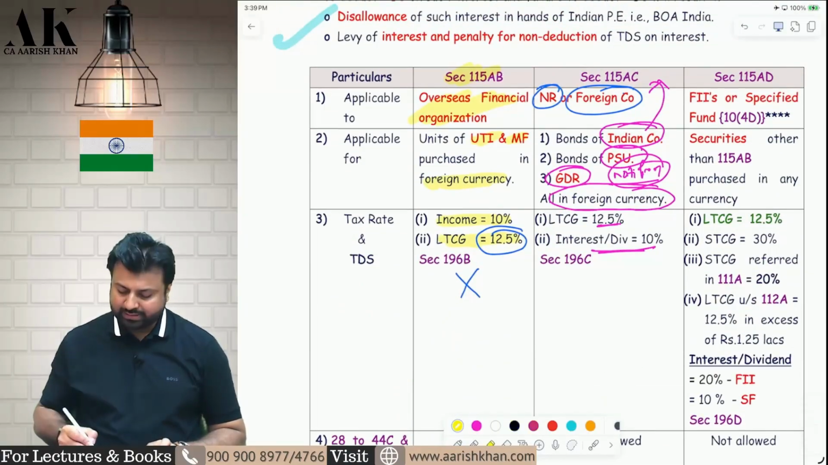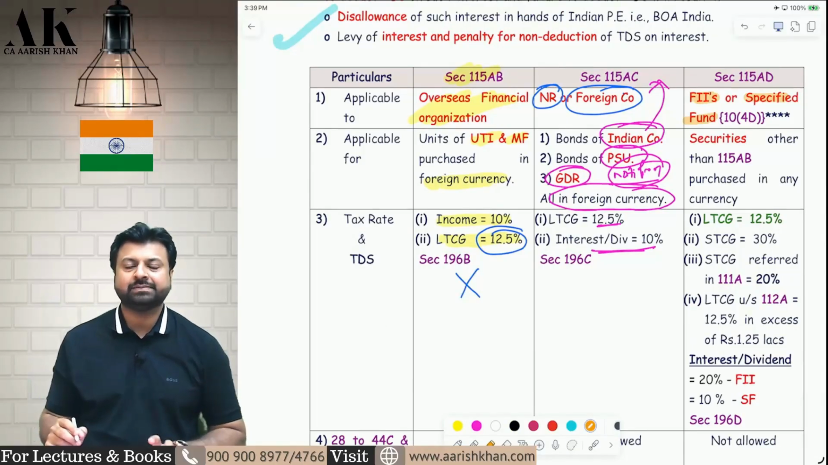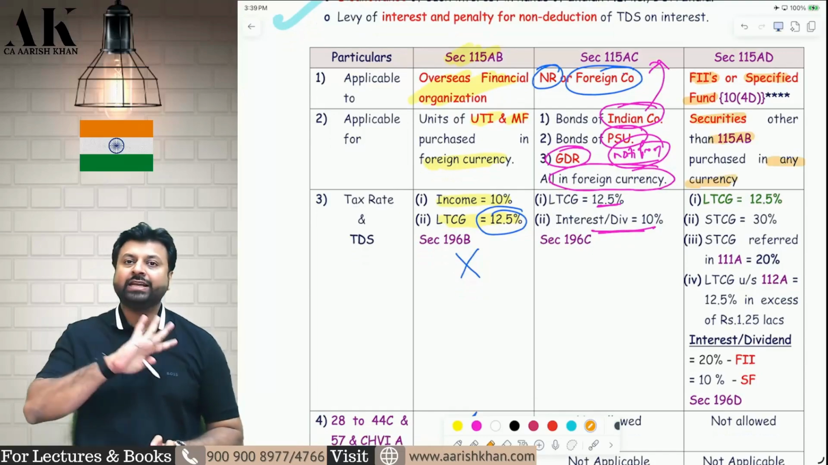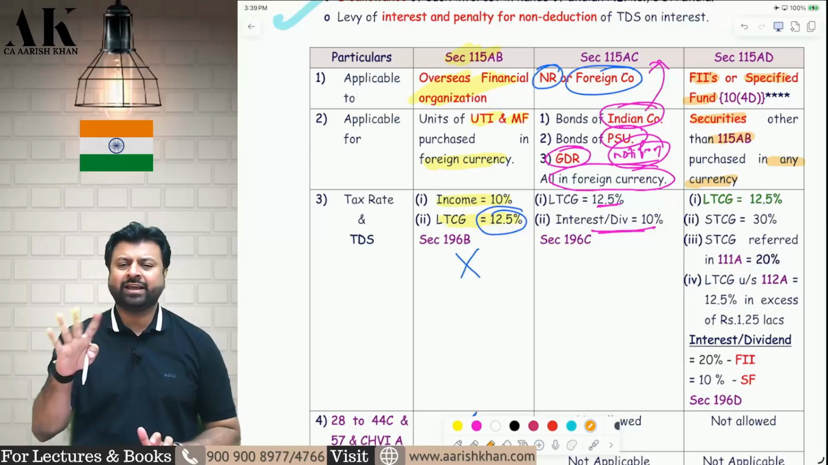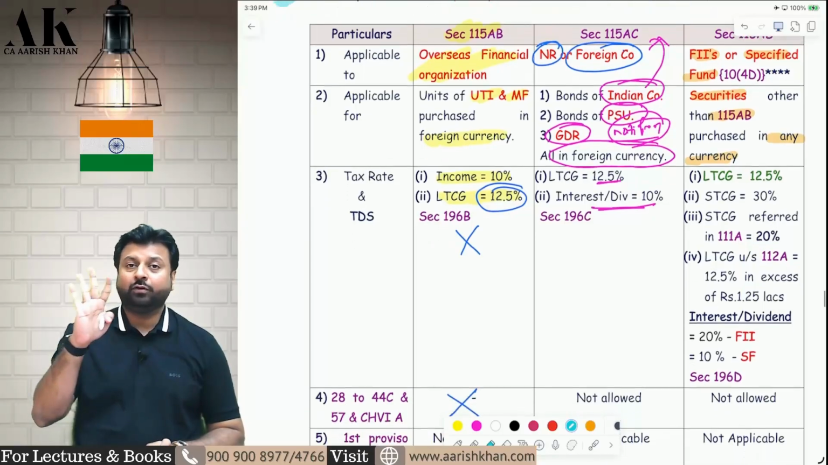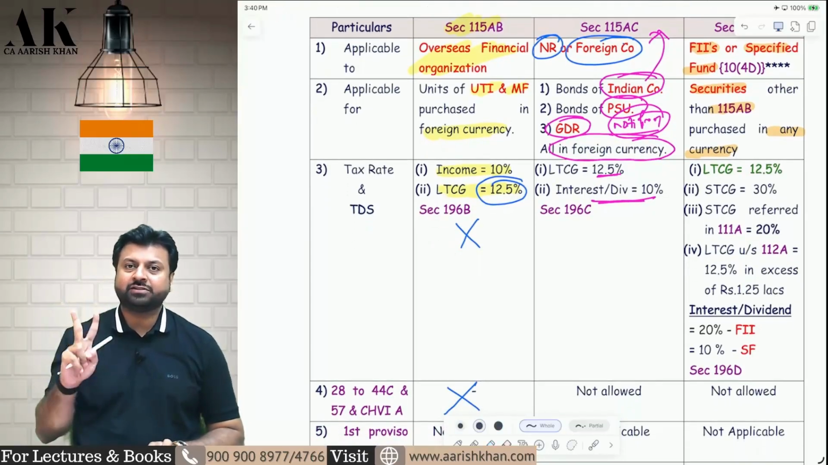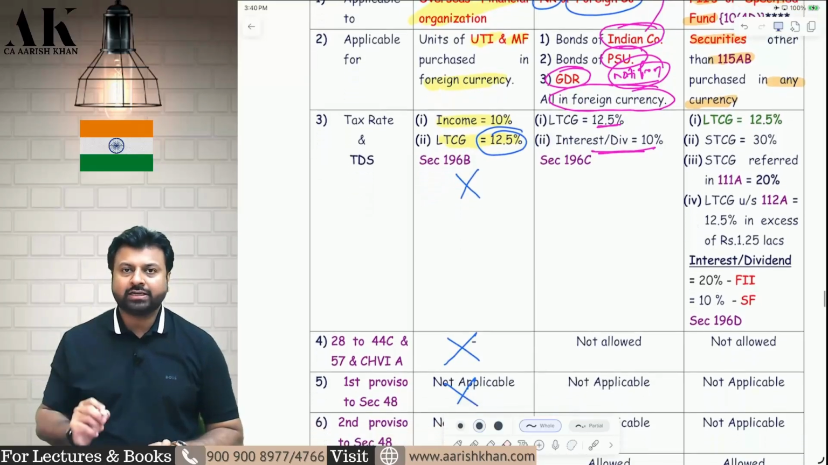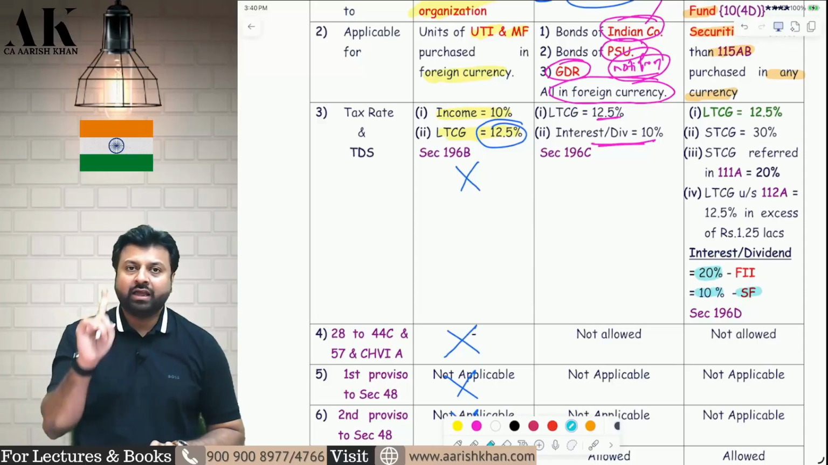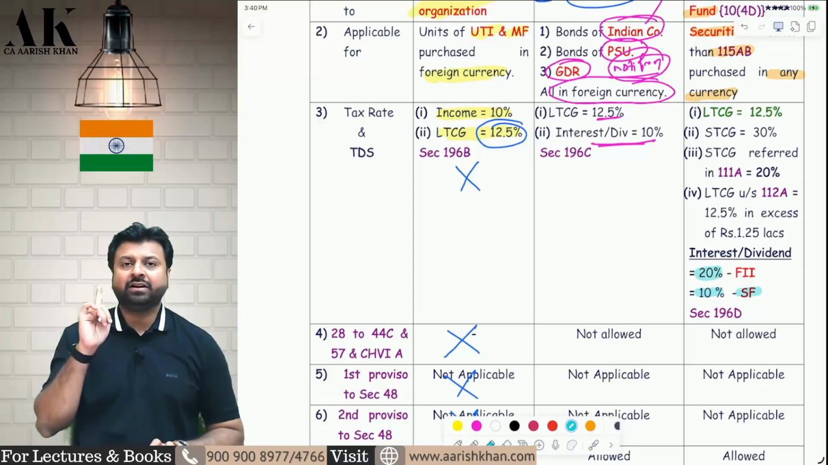Third section. In the third section, there are 2 assessees. First is FII. Second is specified fund, which we will see later on in the chapter of capital gains. So FIIs are covered and specified funds are covered. What are they buying? They are buying any security other than those under 115AB, and that too in any currency, not only foreign currency. It can be foreign currency, it can be Indian currency, it can be any currency. Now, there are 4 different tax rates for capital gains and 2 tax rates for interest and dividend. Let's talk about interest and dividend first. For FII, the interest and dividends will be taxed at 20%, and for specified fund, it is a lower rate, 10%.